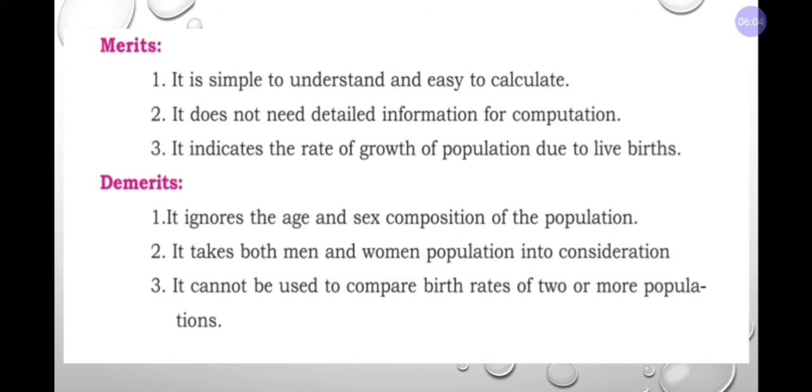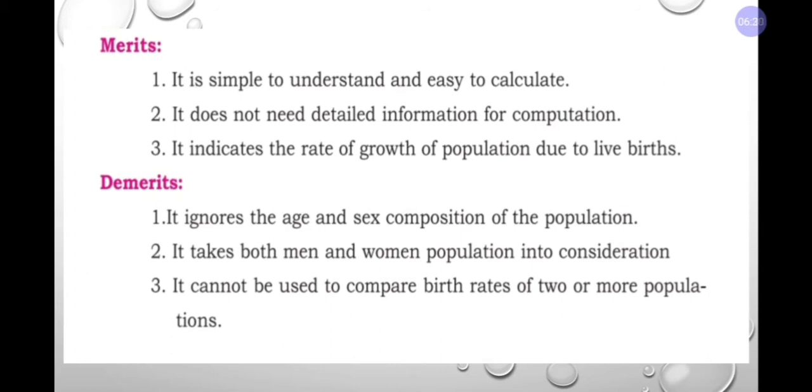Where you need to specifically find out the age, or work only with full data or primary and secondary data, detailed information is not required. It indicates the rate of growth of population due to live birth. So this is one of the methods used for calculation of population.